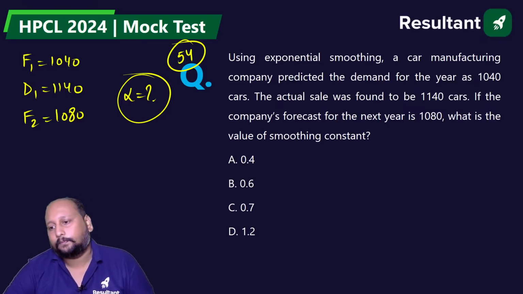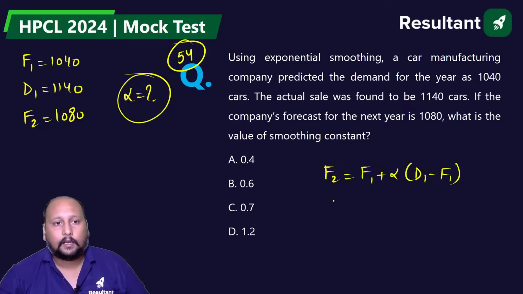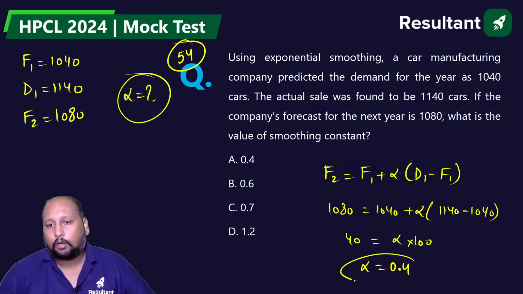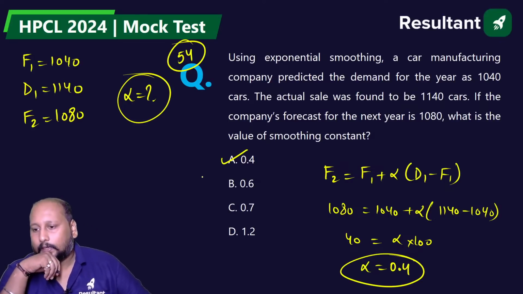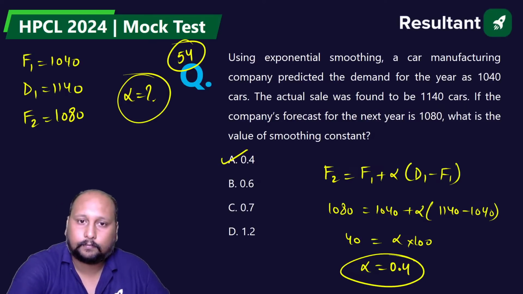You have to apply the exponential smoothing method, right? That means F2 is equal to F1 plus alpha times (D1 minus F1). F2 is 1080, F1 is 1040, alpha we need to calculate, 1140 minus 1040. So 40 is equal to alpha into 100, so alpha is equal to 0.4. Option A is correct.